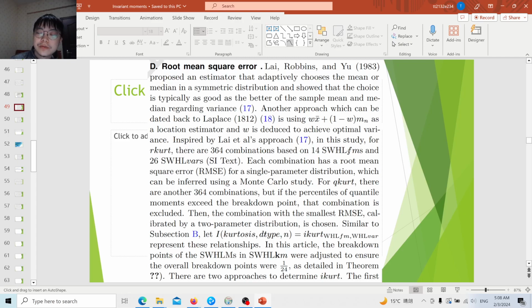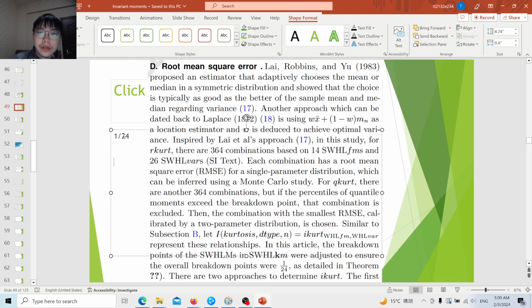For this symmetric weighted Hodges-Lehmann central moment, there are many possible estimators. We can use the trimmed mean, Winsorized mean, Hodges-Lehmann estimator, trimmed Hodges-Lehmann mean, median Hodges-Lehmann mean, Winsorized Hodges-Lehmann mean, binomial mean, stratified mean. We previously defined many mean estimators, right? Those mean estimators we can use, and for the kurtosis you not only need to consider the fourth central moment, you also need to consider the second central moment, the variance. So in total, if the breakdown point is 1/24, there can be 364 different combinations.